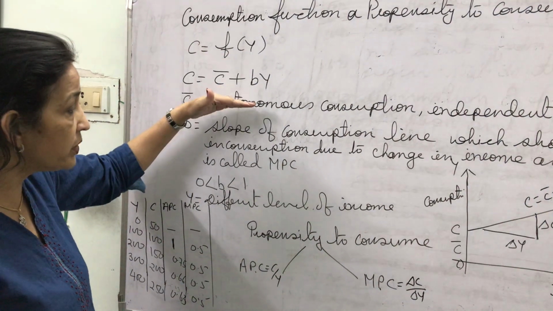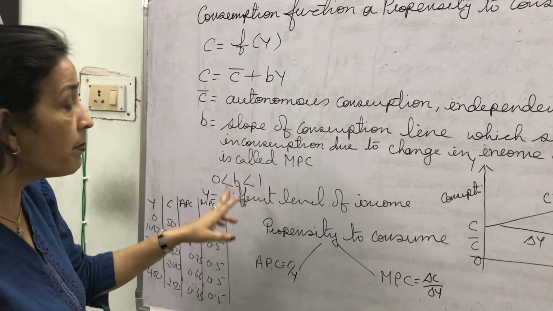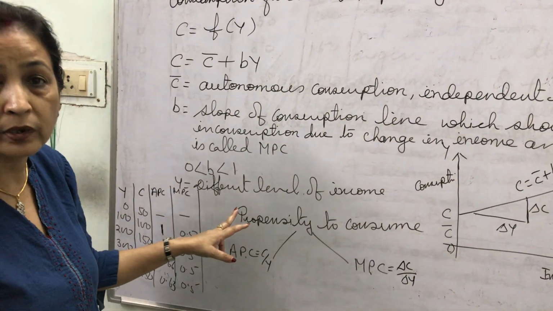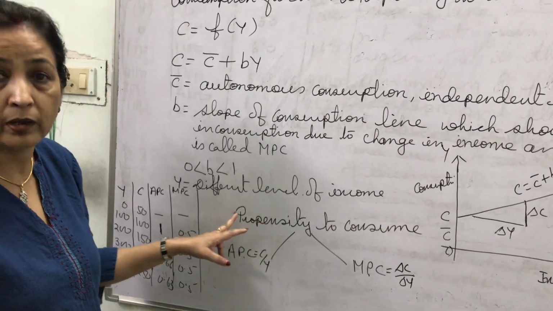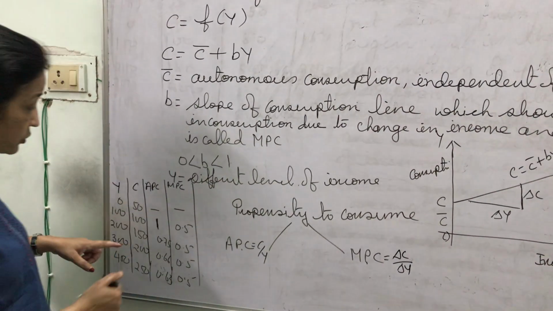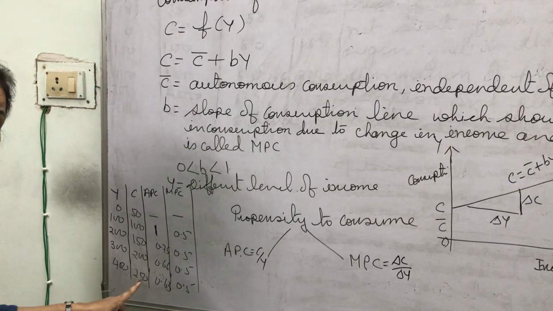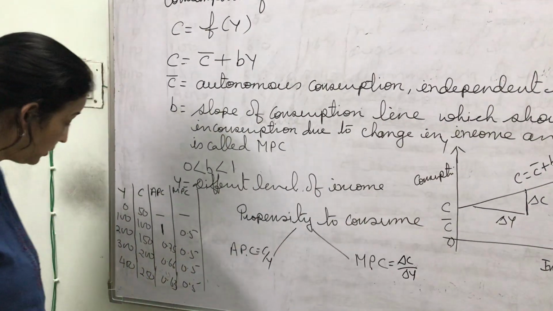This consumption function or propensity to consume can be explained with the help of this hypothetical schedule.